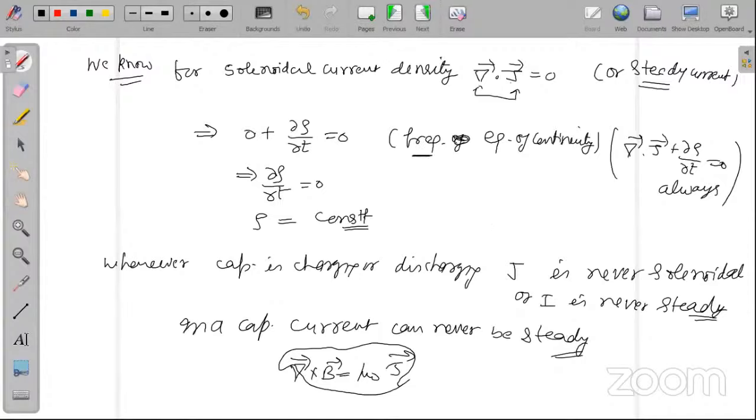This is from the equation of continuity. Sorry, the earlier one was wrong. This is from the equation of continuity. Is it okay?